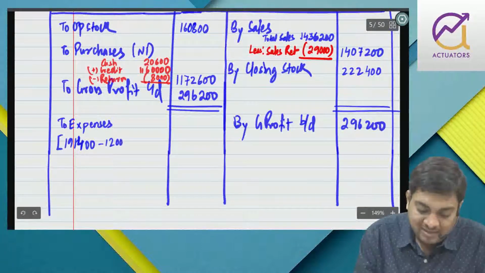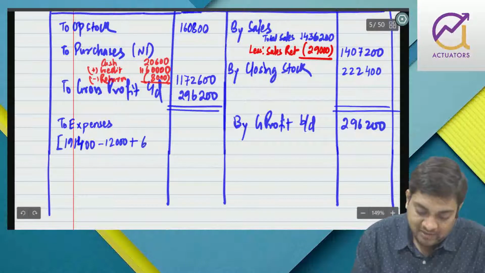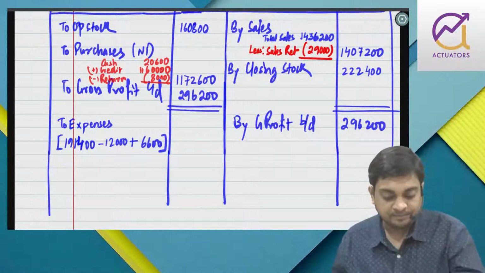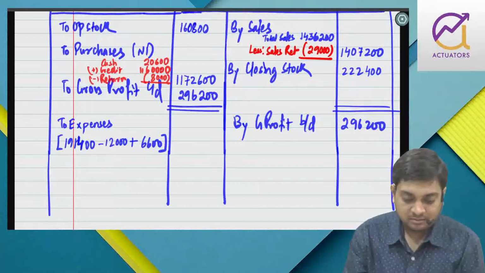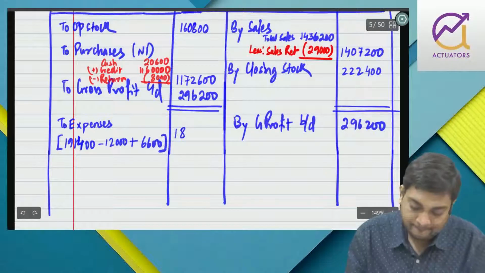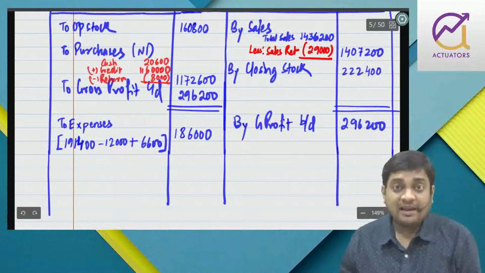Opening outstanding I will subtract, and closing outstanding I will add. So 191,400 plus 6,600 minus 12, 1,86,000.